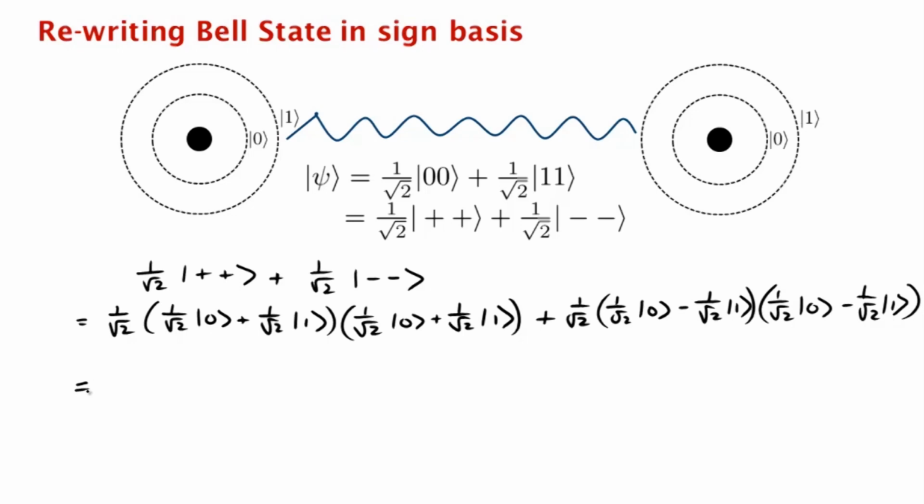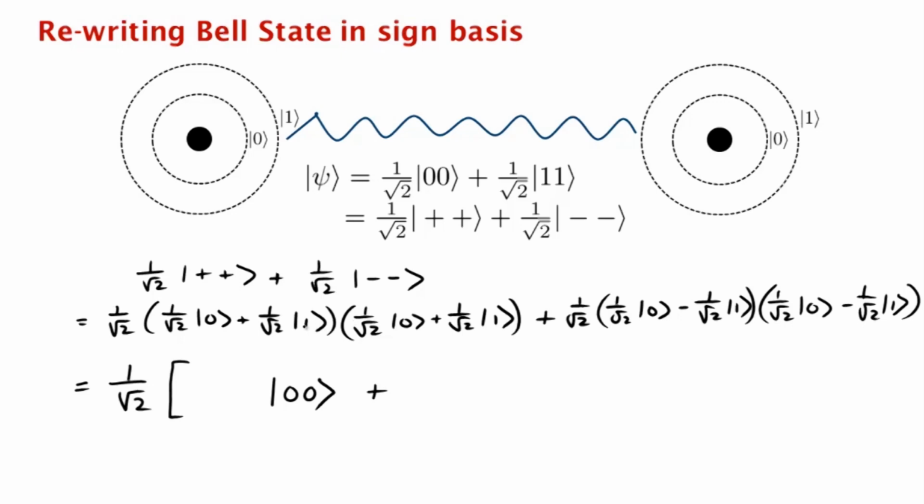Okay, so now let's expand it out. So what would we get? We'll get a superposition of 0, 0, 0, 1, 1, 0, 1, 1. So we just need to collect coefficients and see what we get. There's a 1 over square root 2 outside, so let's just leave it outside. And now, what's the amplitude of 0, 0? Well, we get two contributions. We get one contribution from here, which is 1 over square root 2 times 1 over square root 2, which is a half. And we'll get a similar contribution from here, which is another half. So we just get 0, 0.